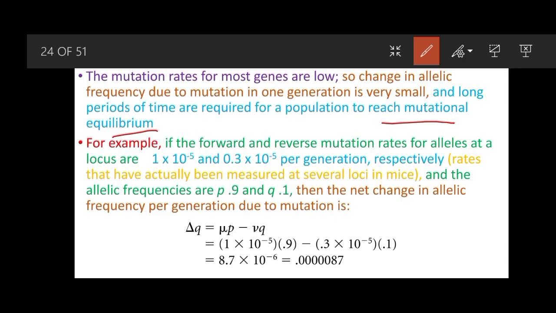For example, if the forward and reverse mutation rates for alleles at a locus are given, and they are 1 times 10 to the power minus 5 and 0.3 times 10 to the power minus 5 per generation respectively, rates that are actually measured at several loci in the case of mice, and the allelic frequencies are p equal to 0.9 and q equal to 0.1, then the net change in the allelic frequencies can be calculated by using this formula, and this will be the net change in the allelic frequency per generation due to the mutation.